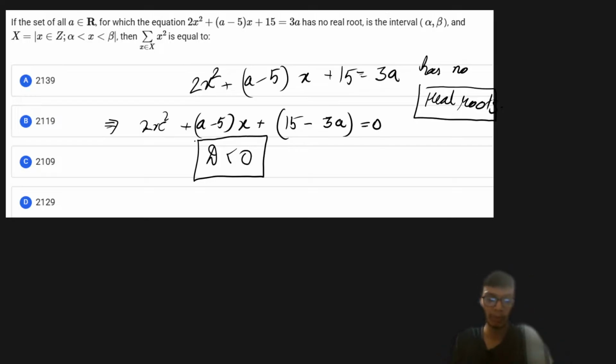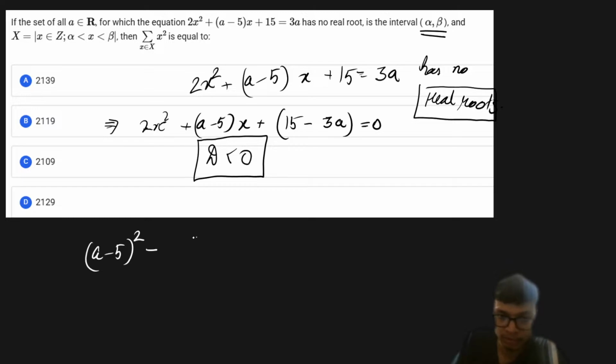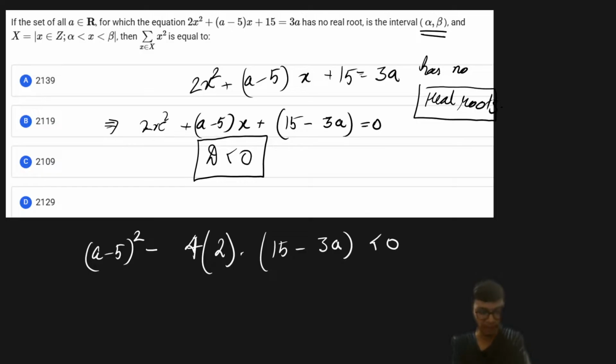As simple as that. Once we equate the discriminant to less than 0, we are going to have a condition, or an interval, in a. It says that it has no real root inside this interval alpha comma beta. So our discriminant is going to be (a minus 5) whole square minus 4 times 2 into (15 minus 3a), which should be less than 0. I hope this part is clear.